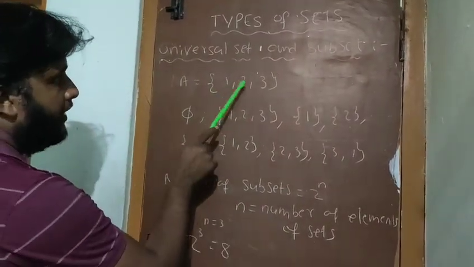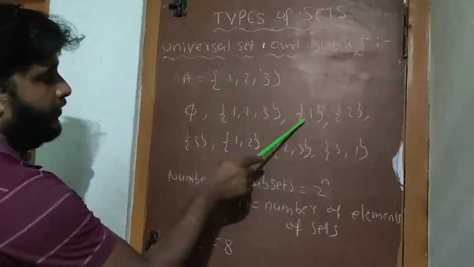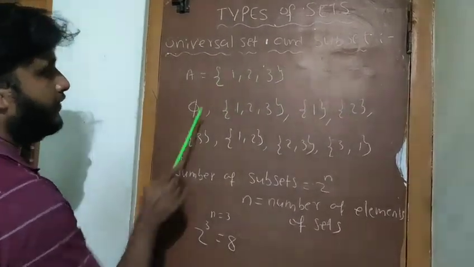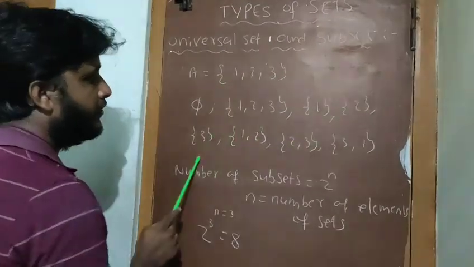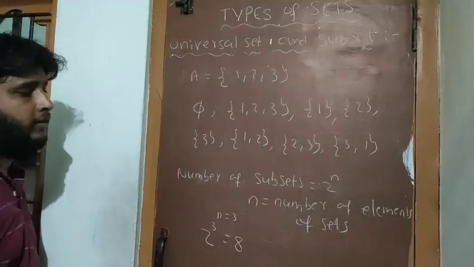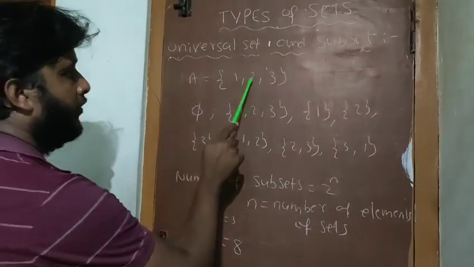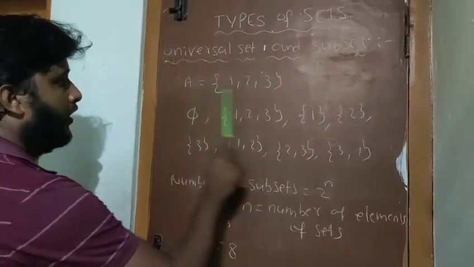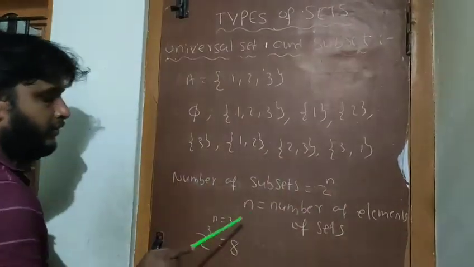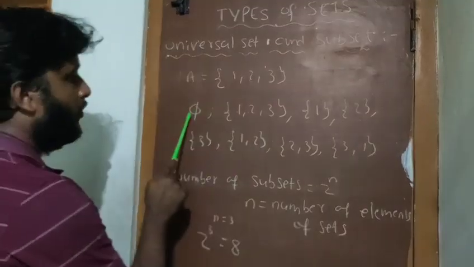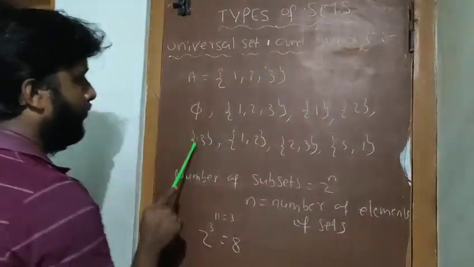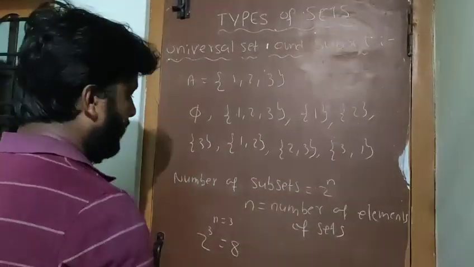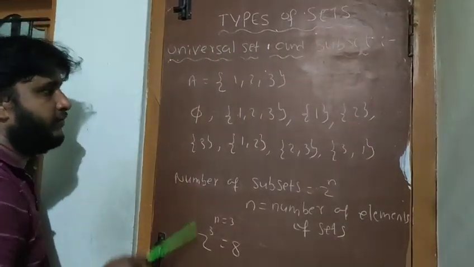Afterwards, you have to write the singleton sets: set of 1, set of 2, set of 3. After completion of the singleton sets, you have to take the pairwise subsets. Here {1, 2} is one subset, {2, 3} is one subset, and {3, 1} is one subset. So in total how many subsets do we get? 2 cubed equals 8 subsets. We count 1, 2, 3, 4, 5, 6, 7, 8. So this is the way you have to write the subsets of any given set.